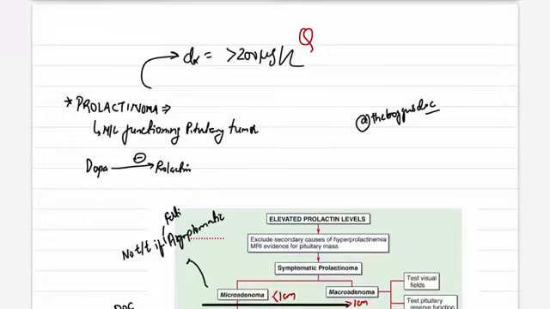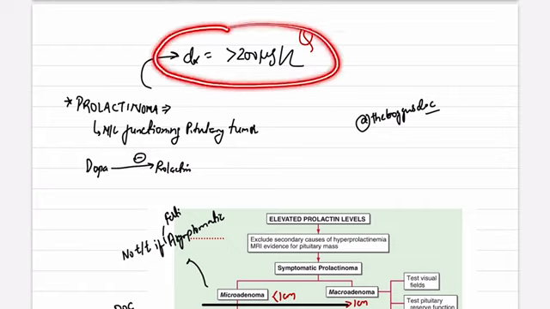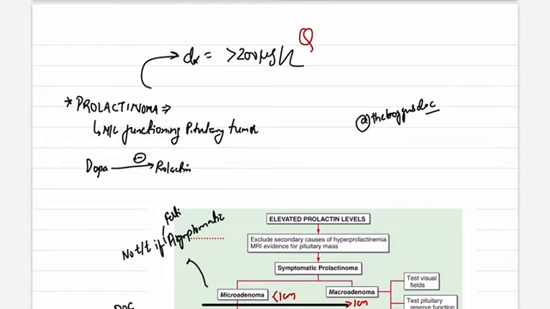Okay, welcome to new question. We will discuss prolactinoma in this part. It was recently asked in NEET PG 2-3 years before. They asked specifically the diagnostic level of prolactin in such cases, and this was more than 200 microgram per liter. Okay, so apart from this, what are the important points in prolactinoma?